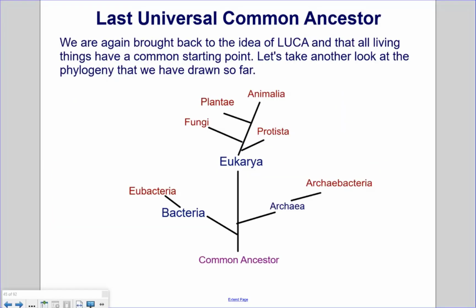Last universal common ancestor. We are again brought back to the idea of LUCA, and that all living things have a common starting point. Let's take another look at the phylogeny that we have drawn so far. So we have the common ancestor, and then the 3 domains of life, Bacteria, Eukarya, and Archaea, and then the kingdoms: Eubacteria, the kingdom of bacteria, Archaebacteria, the kingdom in Archaea, and then the 4 kingdoms that are within Eukarya: Protista, Animalia, Plantae, and Fungi.